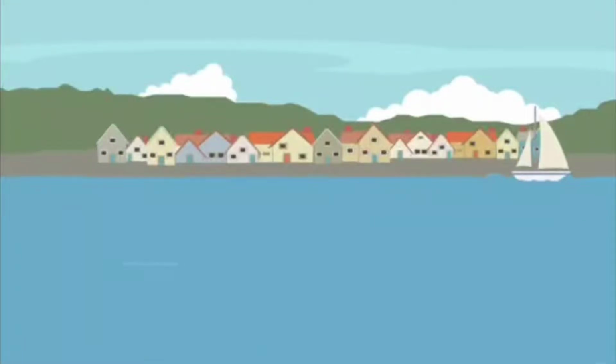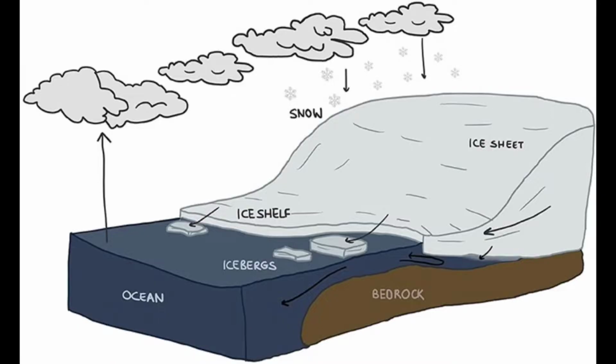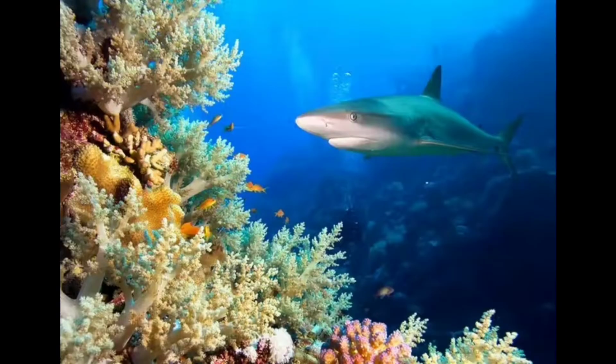In addition, the ocean absorbs carbon dioxide, keeping it from the atmosphere. But more carbon dioxide makes the ocean more acidic, which endangers marine life and coral reefs.